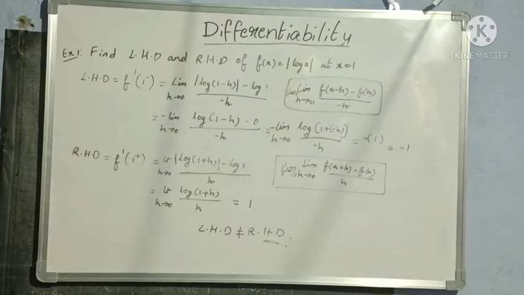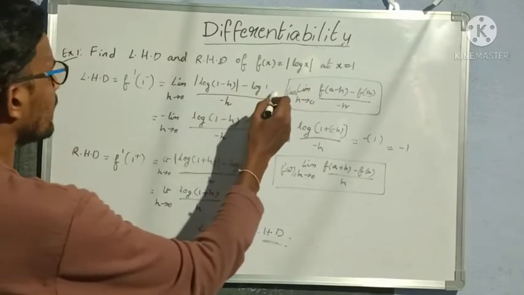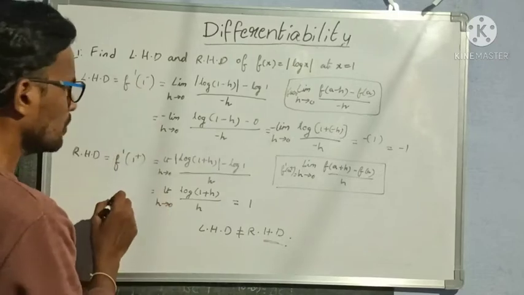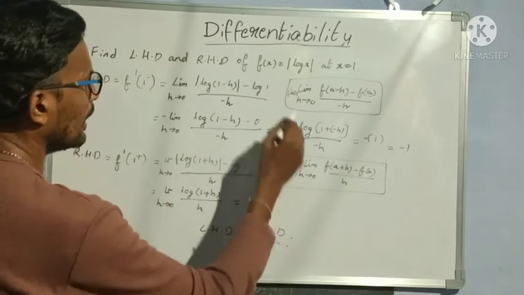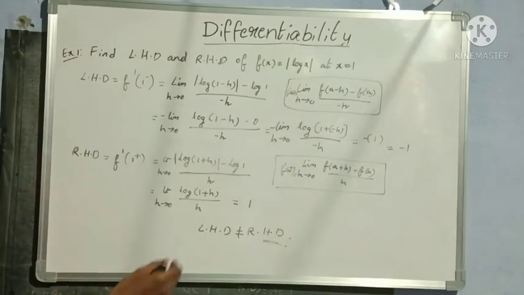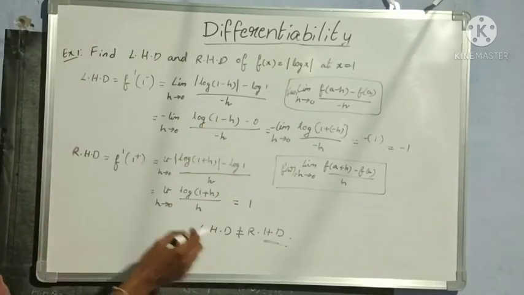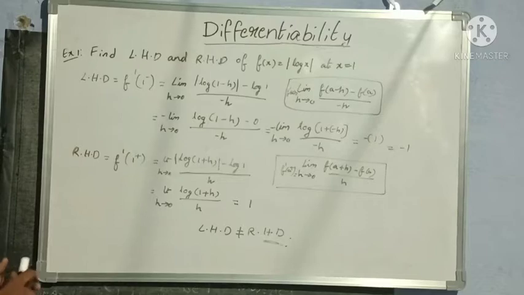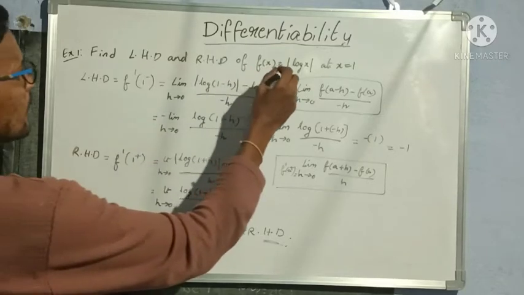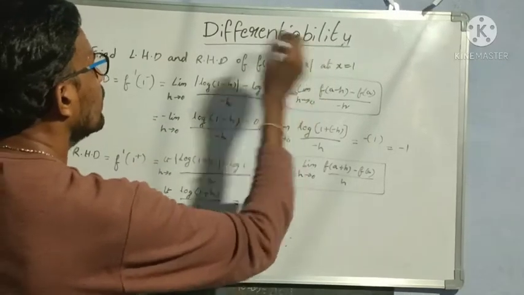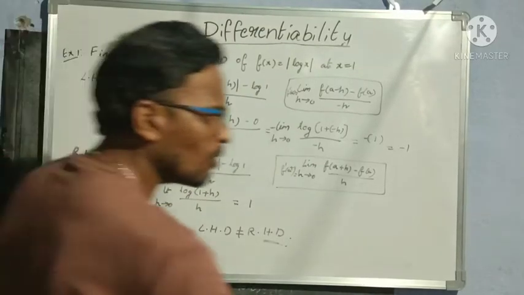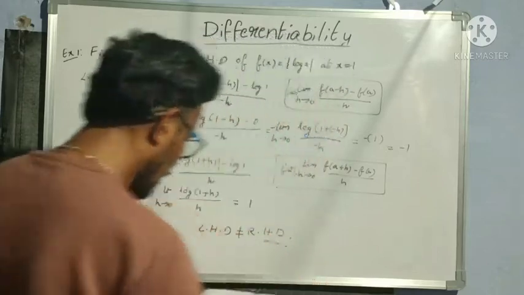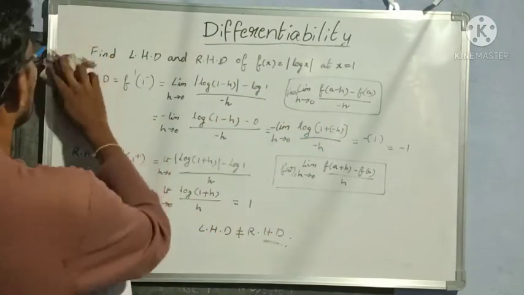We can say a function is differentiable only when its left hand derivative is equal to right hand derivative, and that should be finite, means definitely equal value we should get, and some numerical value, I mean a real number. Understood? Then only we can say that this function is differentiable. So we can say that log of mod x is not differentiable. Understood? Like this only. Let us now solve one more example and let us stop.